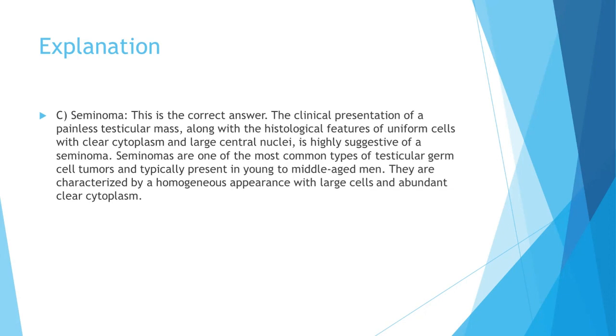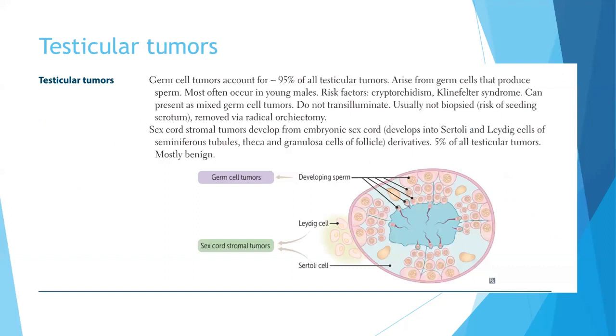Seminomas are one of the most common types of testicular germ cell tumors and typically present in young to middle-aged men. They are characterized by a homogeneous appearance with large cells and abundant clear cytoplasm.